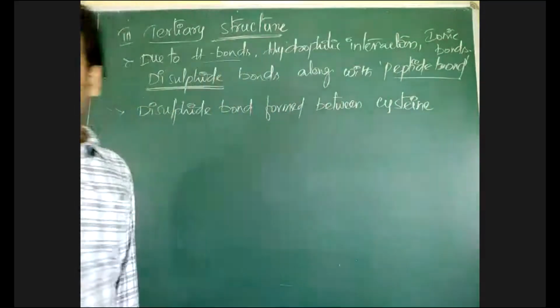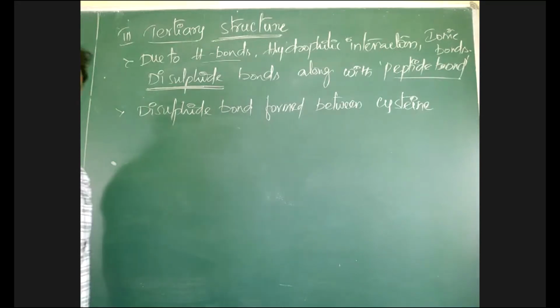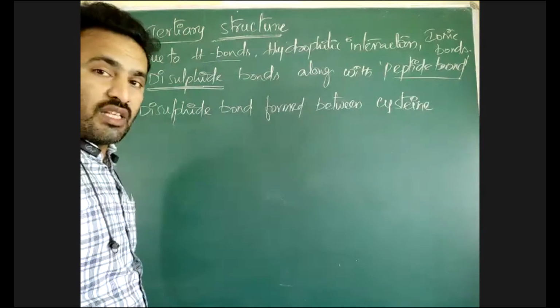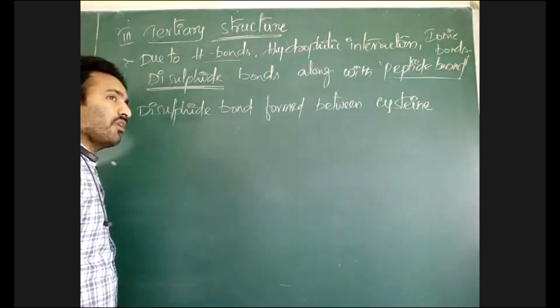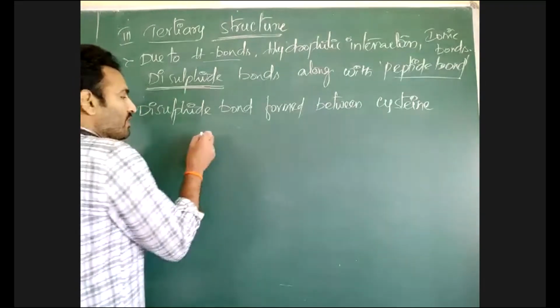What are sulfur containing amino acids? Yes, cysteine. One more is there. Sulfur containing amino acids include cysteine and methionine. Yes, Sumedha, good. Between those sulfur containing amino acids, there is formation of a disulfide bond.